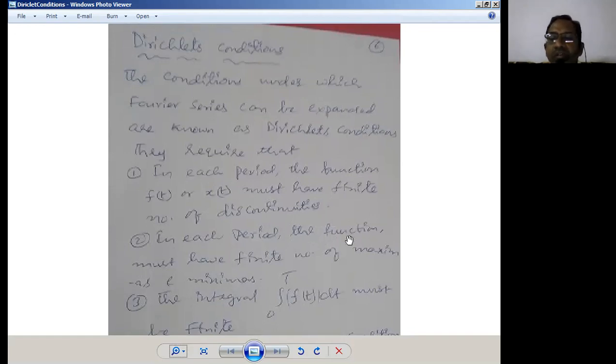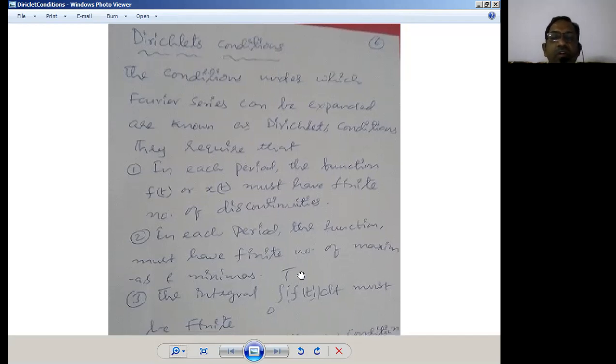number of discontinuities. Imagine a simple sine wave. It is going to have a positive peak and a negative peak. So if you take one time period, we normally have one positive, one negative, or two positives, two negatives, three positives, three negatives. Based on the frequency, the waveform is going to have a finite number of discontinuities.